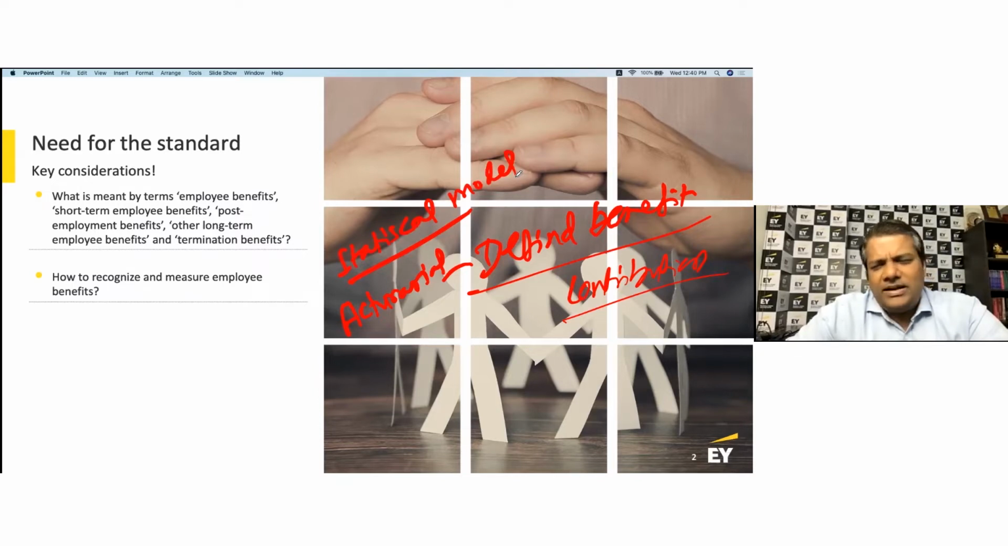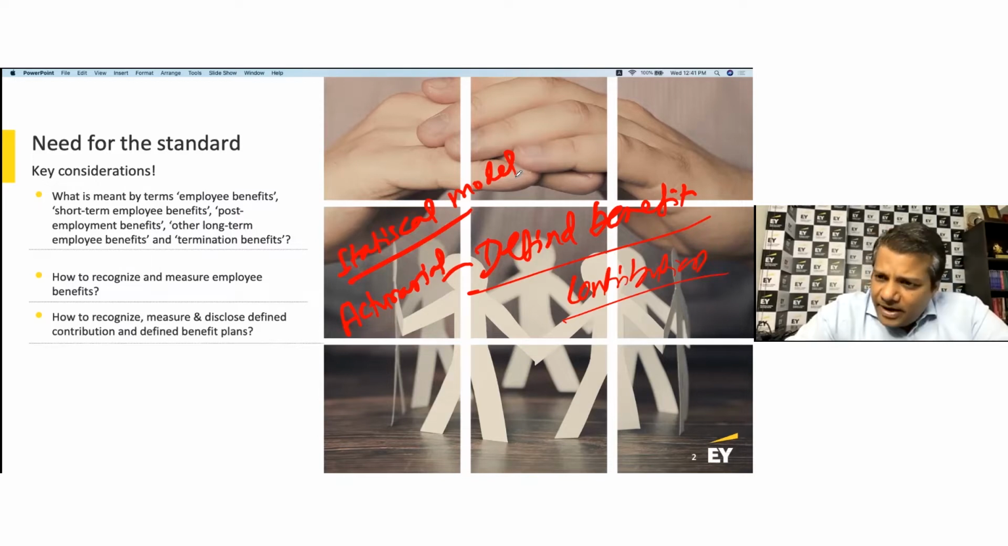And we will try and understand in more detail the difference between defined benefit and defined contribution, and so forth. How do you look at the actuarial valuation and all of that? Though we will not go into the details of the actuarial valuation, because that's not the scope of Ind AS 19, we will understand the nuances and the principle around it, right? So how to recognize and measure employee benefits, how to recognize, measure, and disclose defined contribution and defined benefit plans.